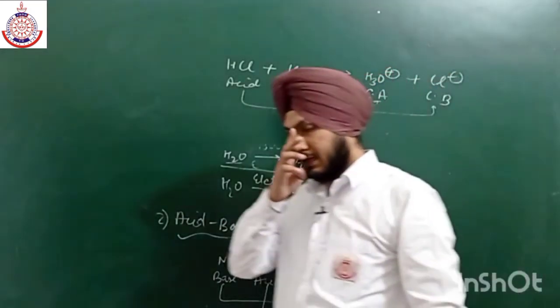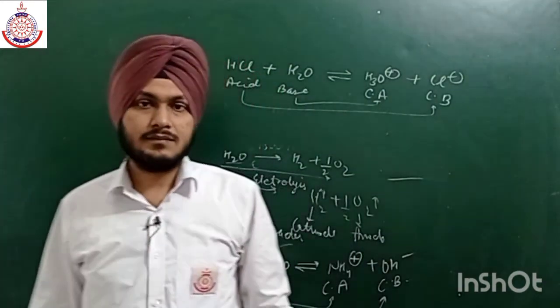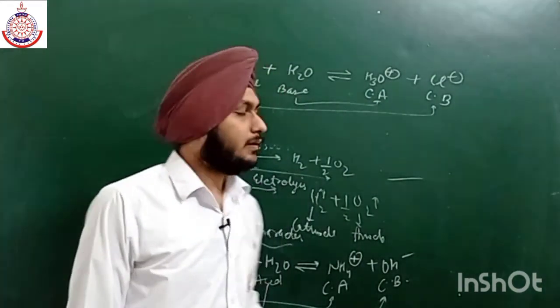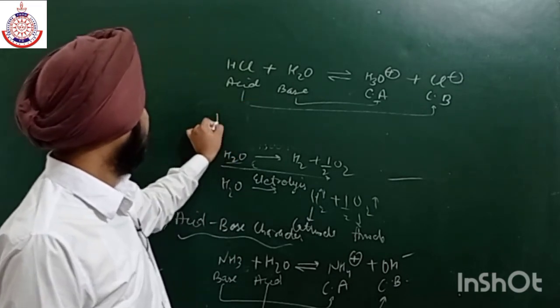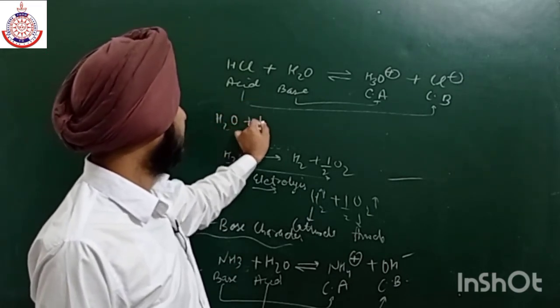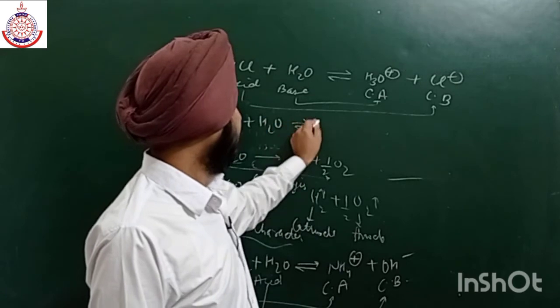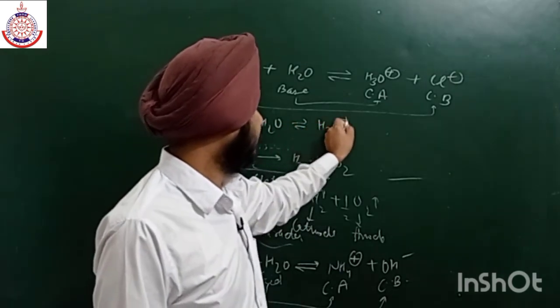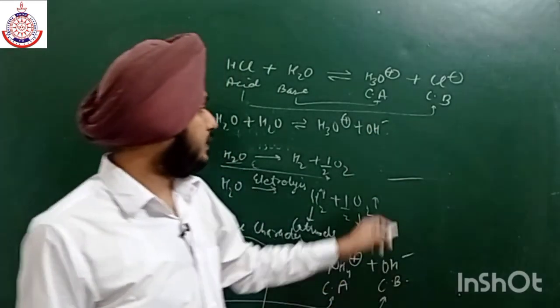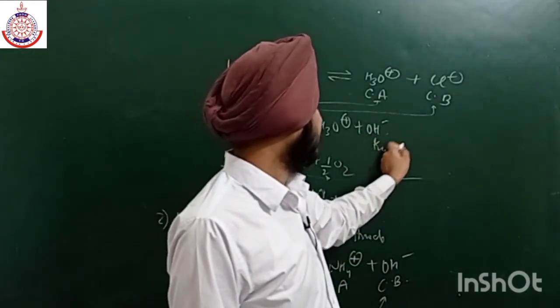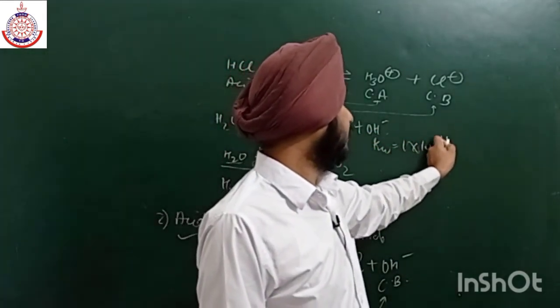So it is amphoteric in nature, and one more thing, it also maintains its equilibrium with another molecule. This is known as autoprotolysis. Okay, H2O can also react with some other molecule of water to maintain its equilibrium like this. Okay, and the value of this equilibrium constant is Kw, that is 1 into 10 की power minus 14.